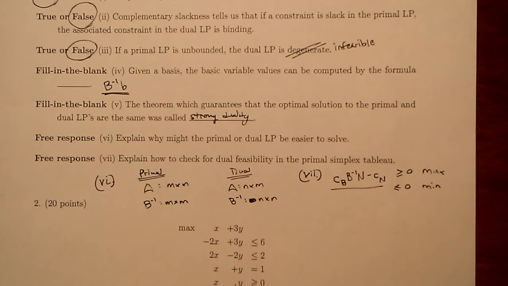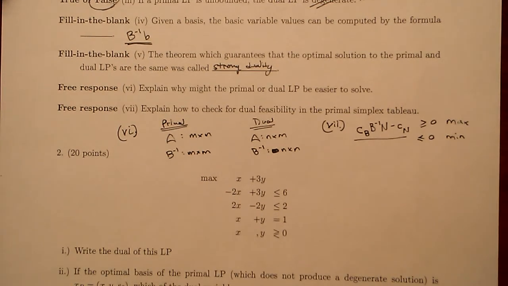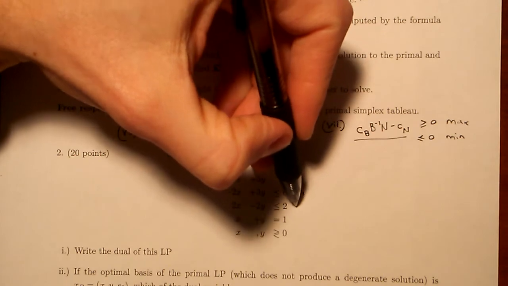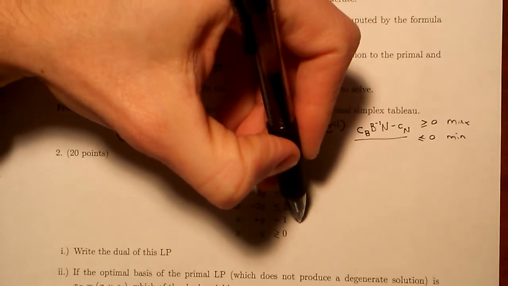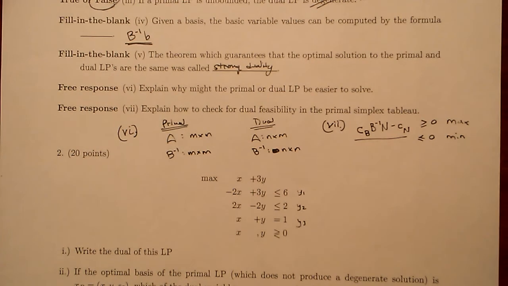Okay, so those were the answers to 1. Now we get to 2, and the first thing it says to do is write the dual of this LP. Okay, so again, the way I do that is I say, okay, there's going to be a dual variable associated with each constraint in the primal. I'm going to call them y1 through y3.